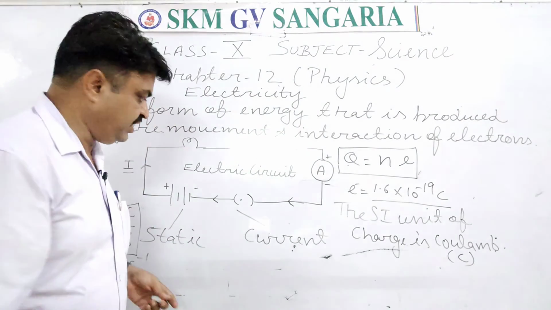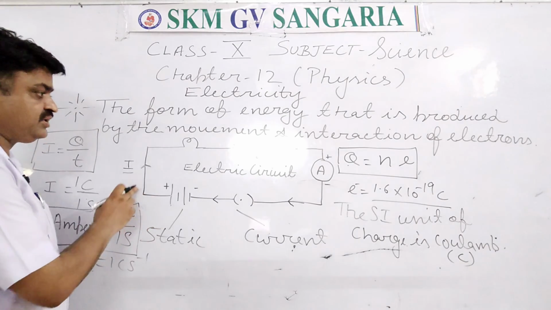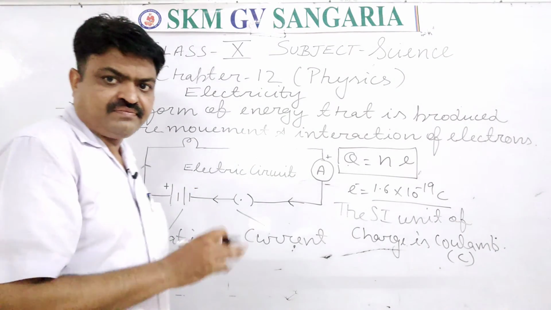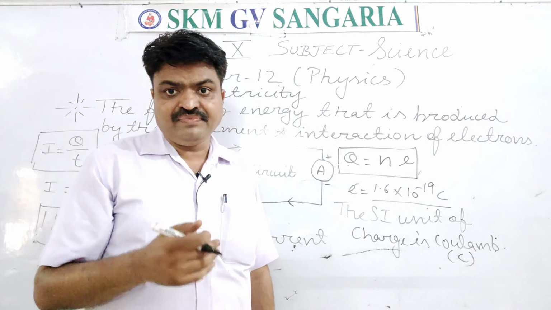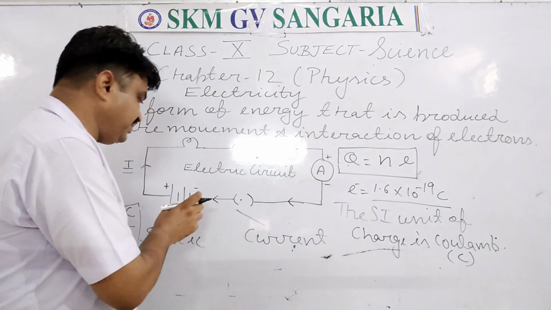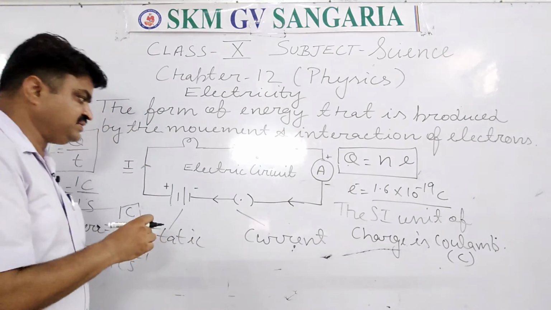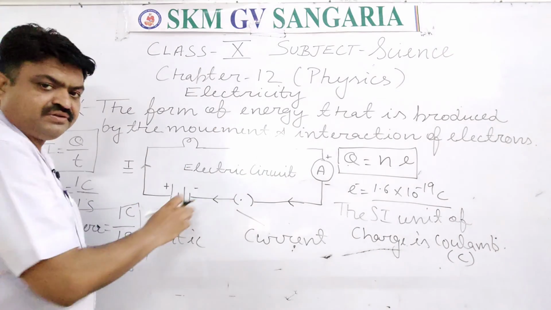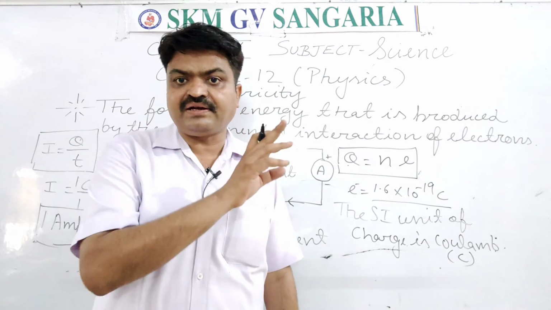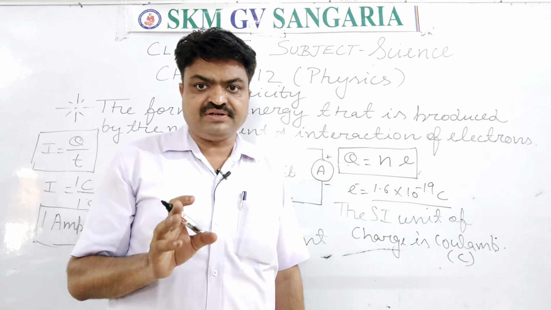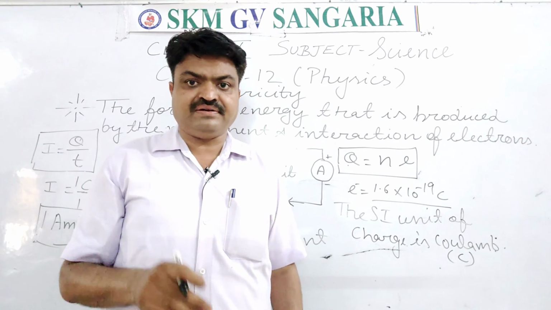Electric current always moves from the positive to the negative terminal. What are the essential conditions? The battery that is used should have power, and the circuit should be closed. It should not be broken. If it is broken, then the electric current will not pass, student. So this is the essential condition for passing the electric current.